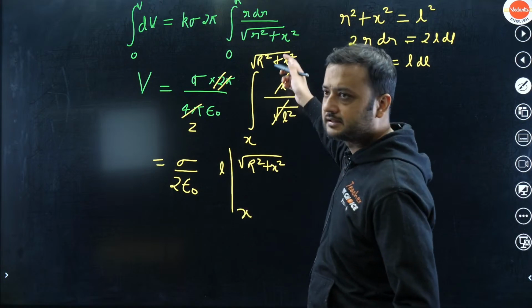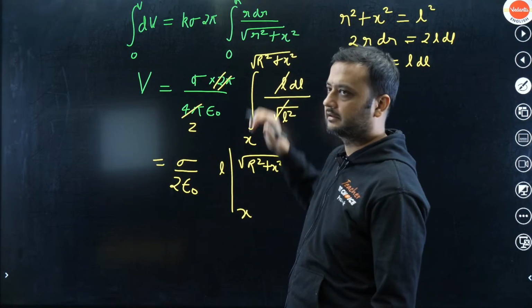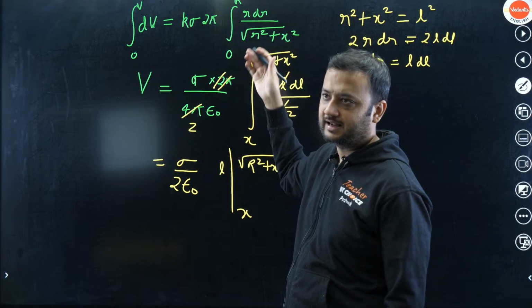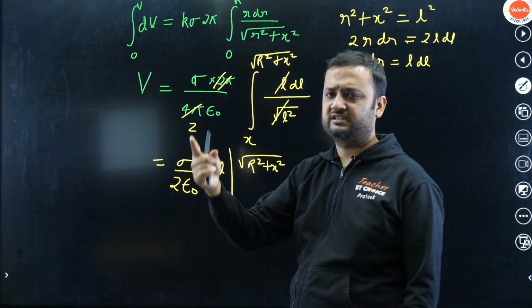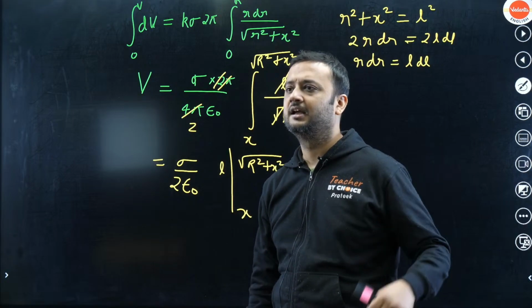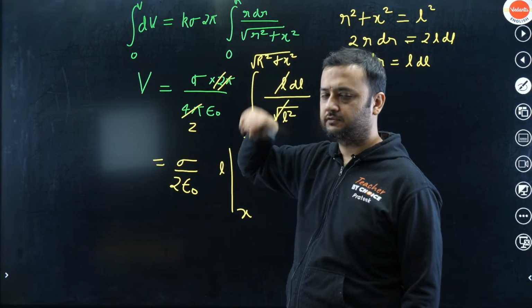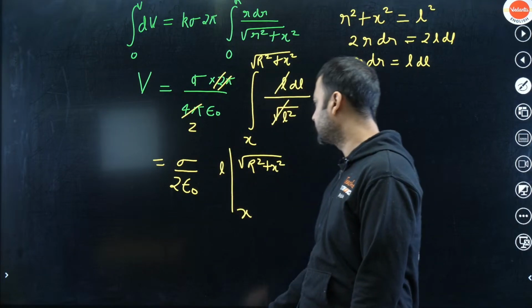There is no dx, Mahalakshmi, here. Here we have got dr. Okay, x is constant. There is nothing called dx over here. Here x is present, which is a constant. x was the distance between the center of the disk and the point P, which is not changing. Okay, here r was the radius of the ring, which was changing. So r is a variable, small r.